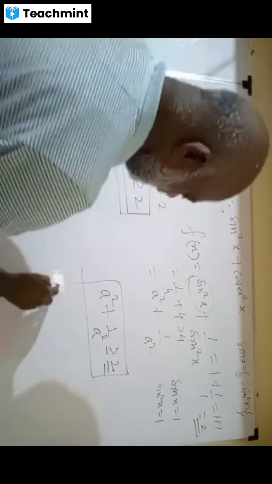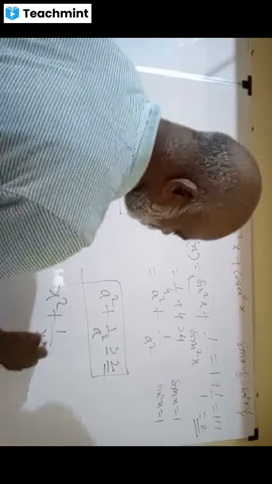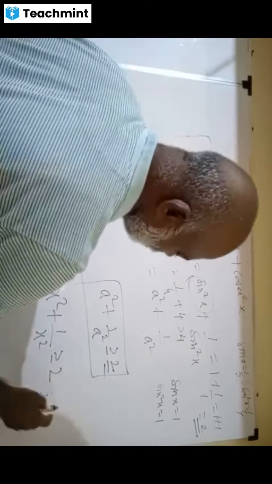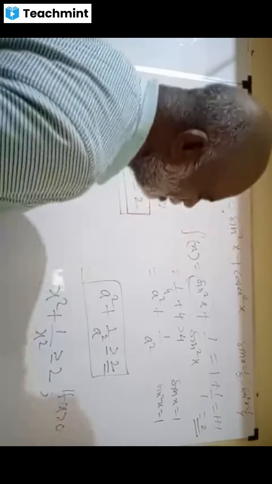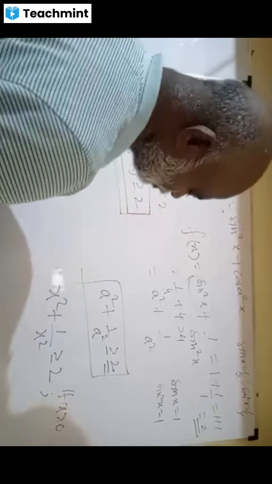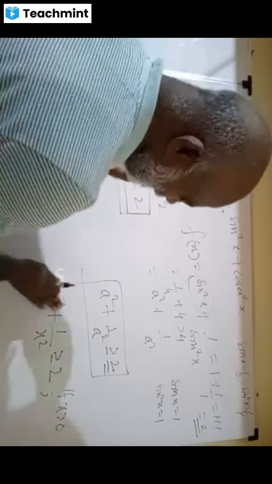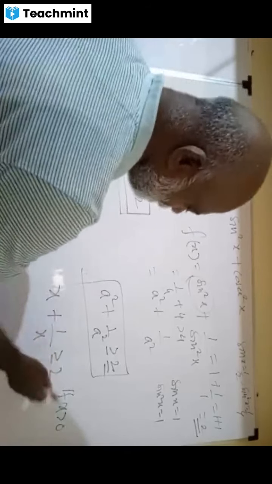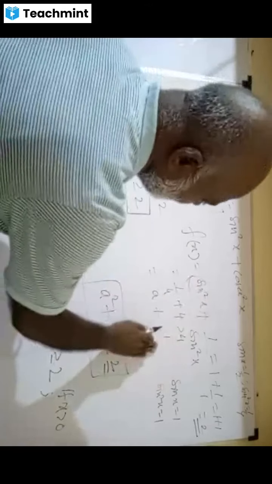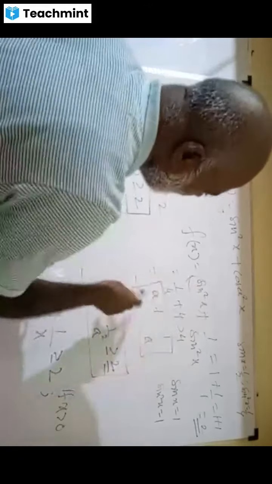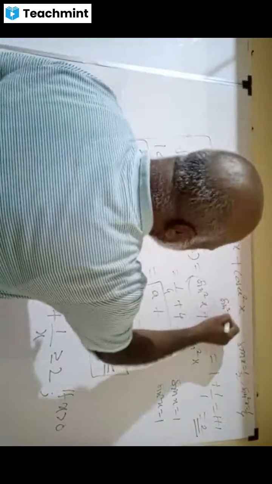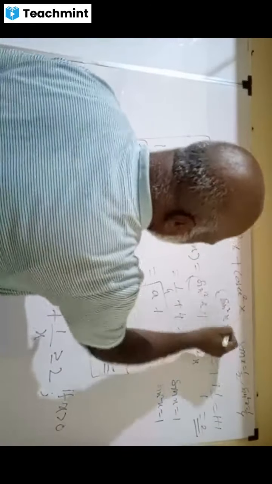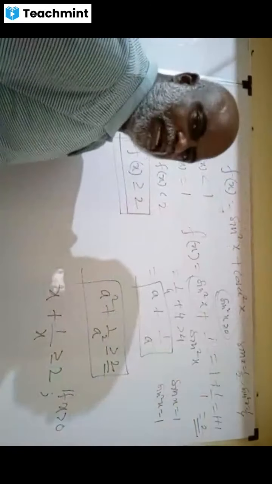More particularly, x plus 1 by x is always greater than or equal to 2 if x is positive. Take sin square x equal to a. Now a is positive, right? Because sin square x is always positive, not negative.